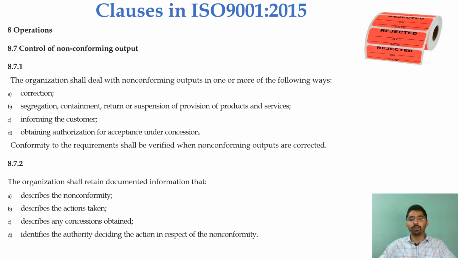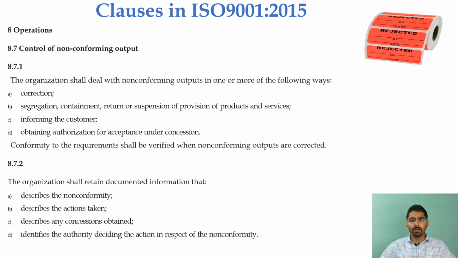8.7, which is control of non-conforming output. The organization shall deal with the non-conforming output in one or more of the following ways. First, correction, segregation, containment, return or suspension of provision of products and services. Third, informing the customer. Fourth, obtaining authorization for acceptance under concession. Conformity to the requirements shall be verified when non-conforming outputs are corrected.